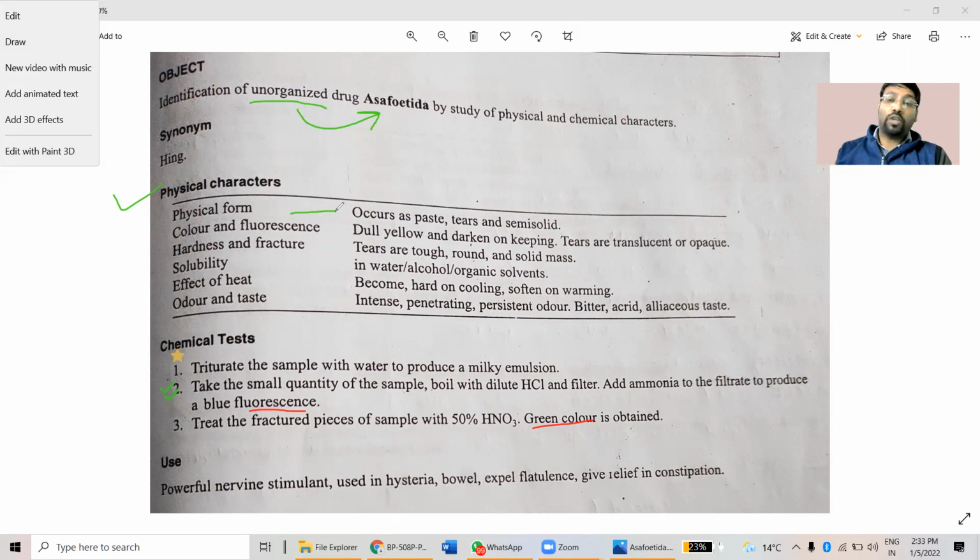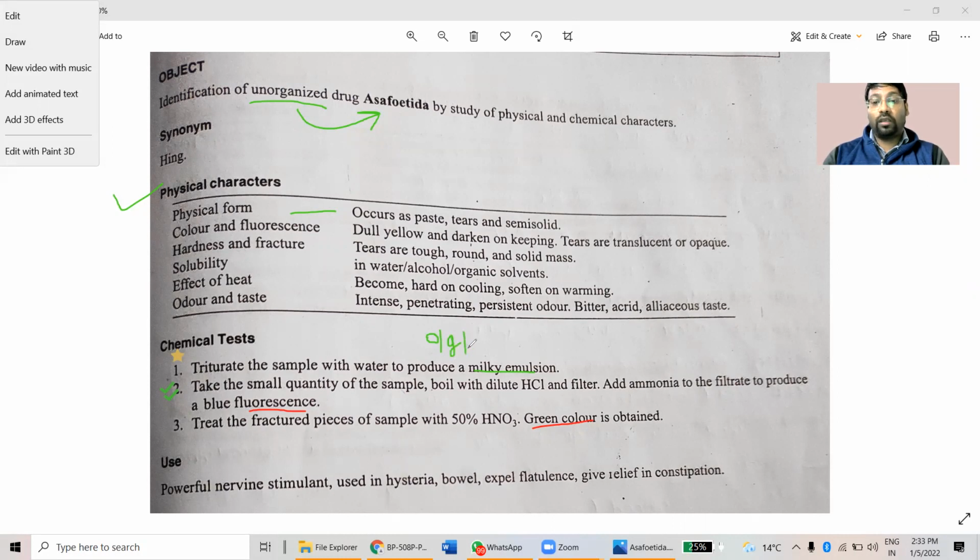There are three chemical tests given. The first chemical test depends on the property of forming an emulsion. If we have oil, gum, and water, the oil, gum, and water form an emulsion.